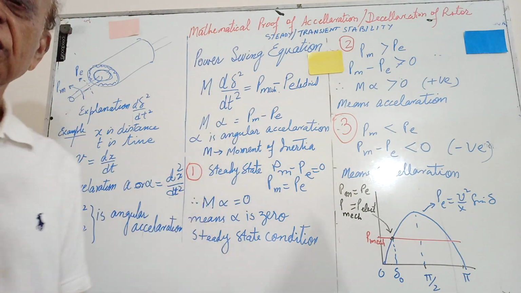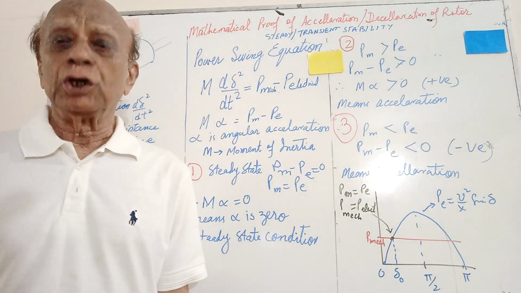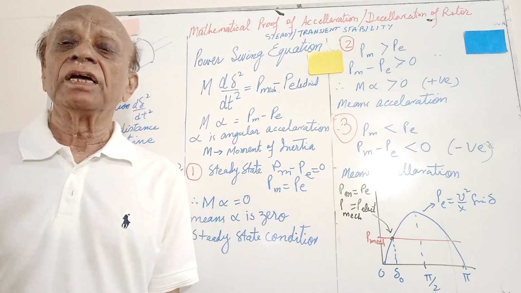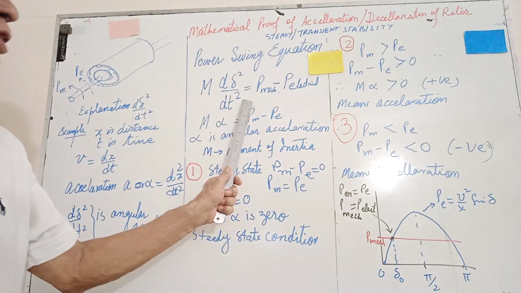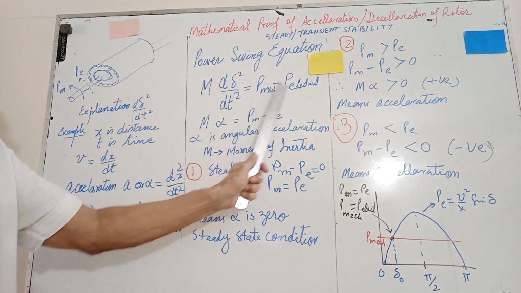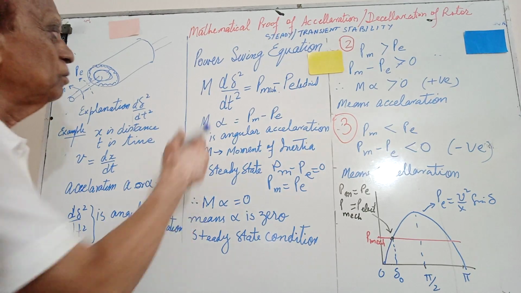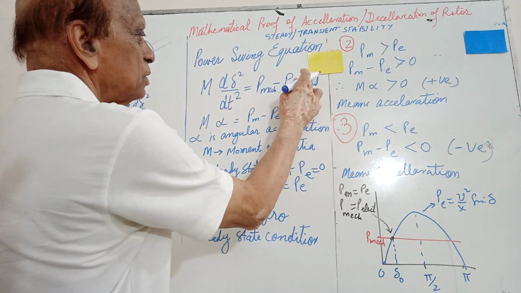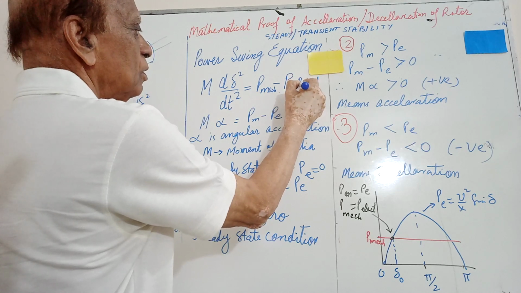Before this, if we start from the very beginning, it starts from the mechanical equation and the torque equation, and then torque is converted into power, and then you get this equation, that mechanical torque is equal to electrical torque, and ultimately you get this equation here. So we will start from this equation here,